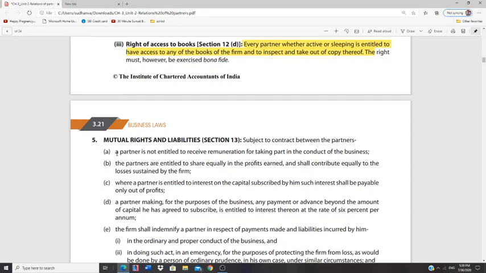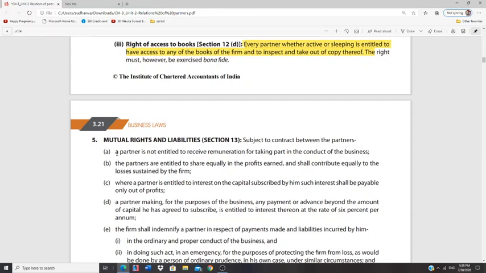In case of a partner making any payment beyond the advance of capital he has agreed to subscribe, he is usually entitled to interest on it at the rate of 6%. What do you mean by that?